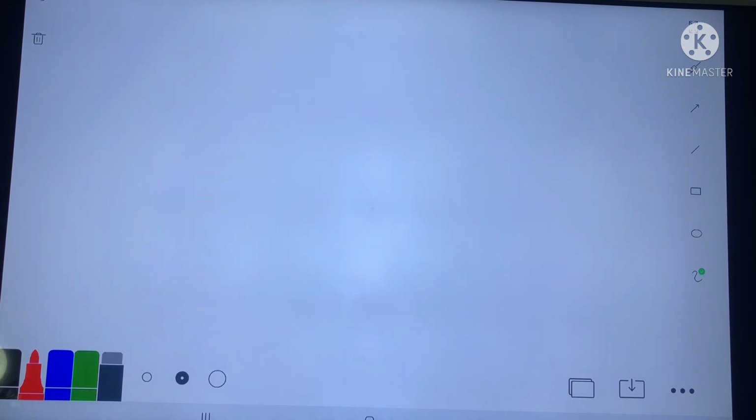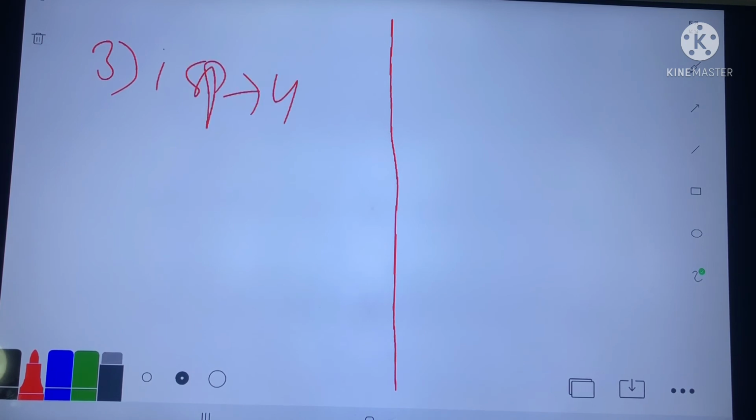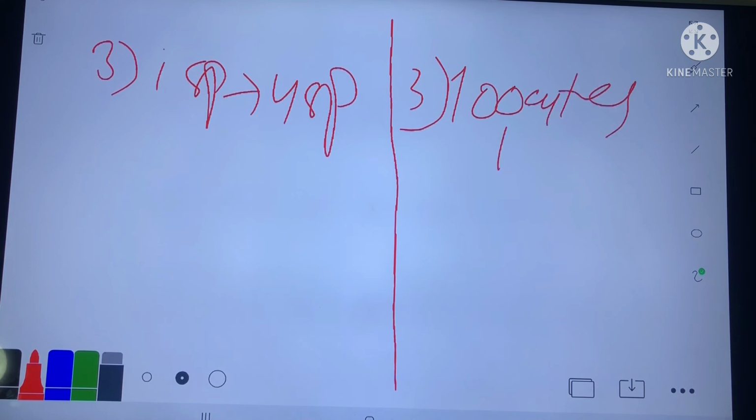Number third, one spermatocyte gives 4 spermatids, and one oocyte gives only one ovum. So this was the difference between spermatogenesis and oogenesis.